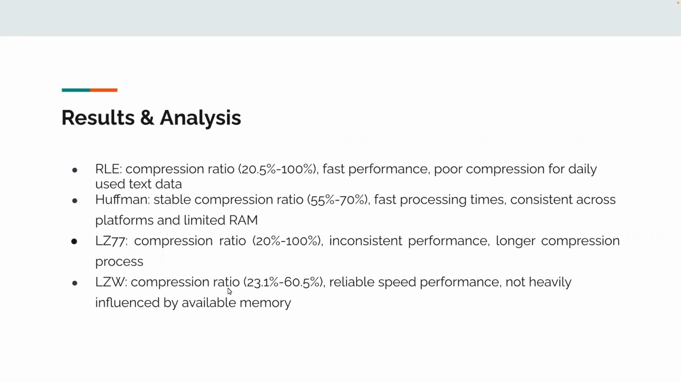Huffman offers a stable compression ratio and fast processing times, being consistent across platforms and limited RAM scenarios. LZ77 has a varying compression ratio and inconsistent performance with longer compression process. LZW has a stable compression ratio, reliable speed performance, and it's not very heavily influenced by the available memory.